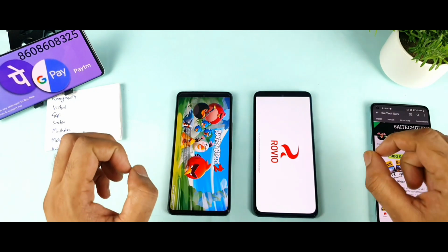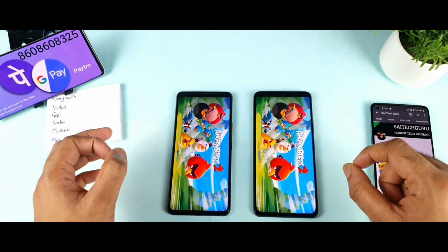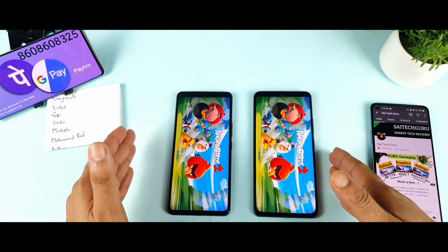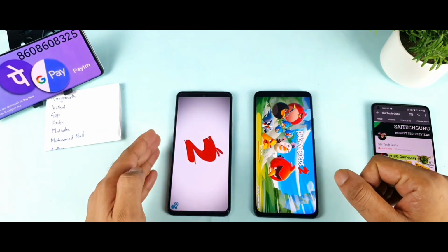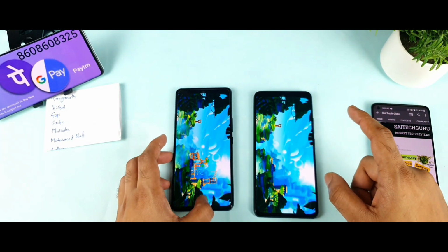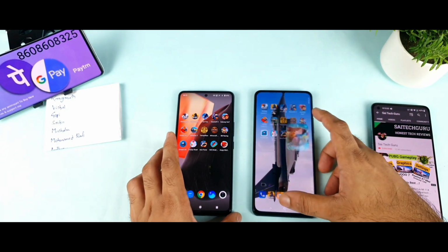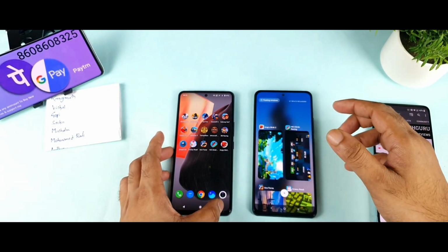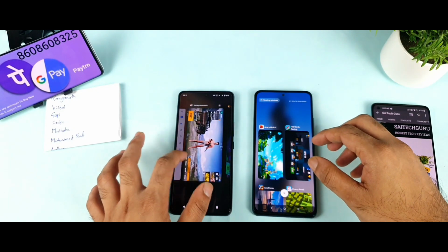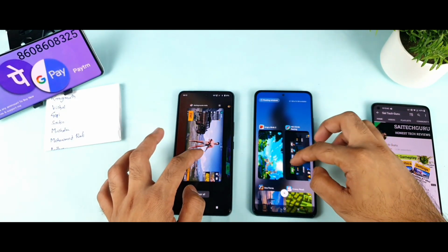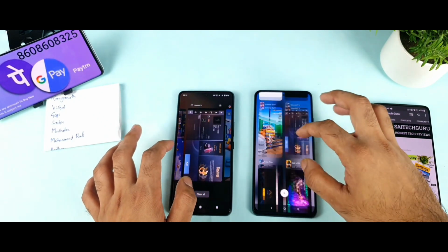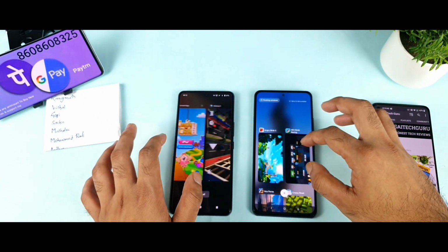Finally, friends, without any kind of game turbo, without any ultra game mode, both phones did successfully, and slightly in a few games, the highest number of games are faster in the iQOO 7 device. Yes, without even using any kind of extended RAM. So now the 15 games are completely open in the background, except the settings. I need to close the settings, I forgot. So yes, 15 games are completely open in the background.